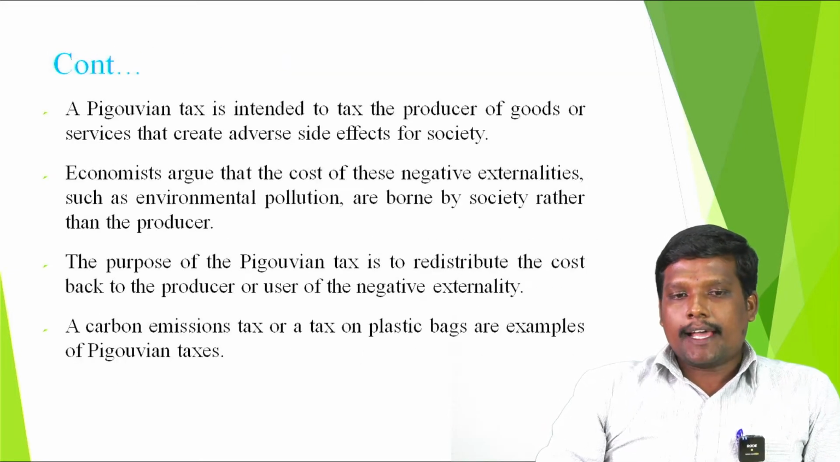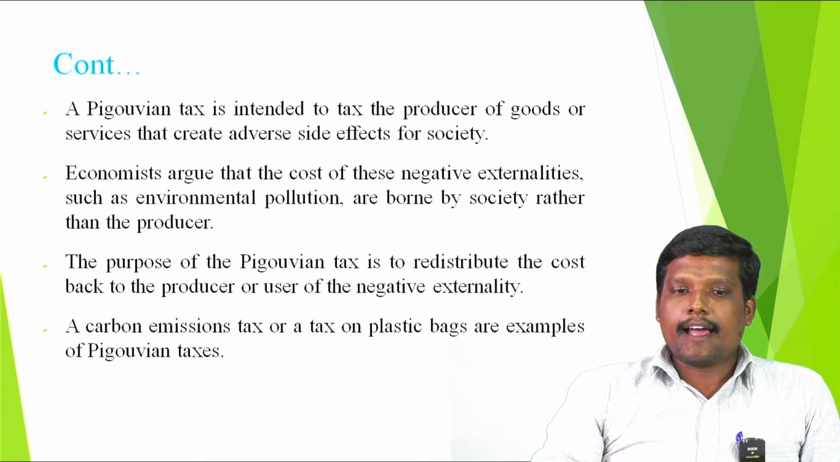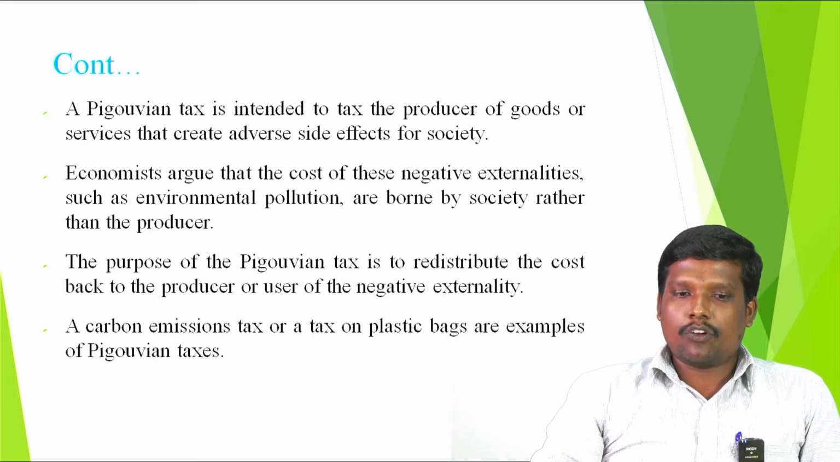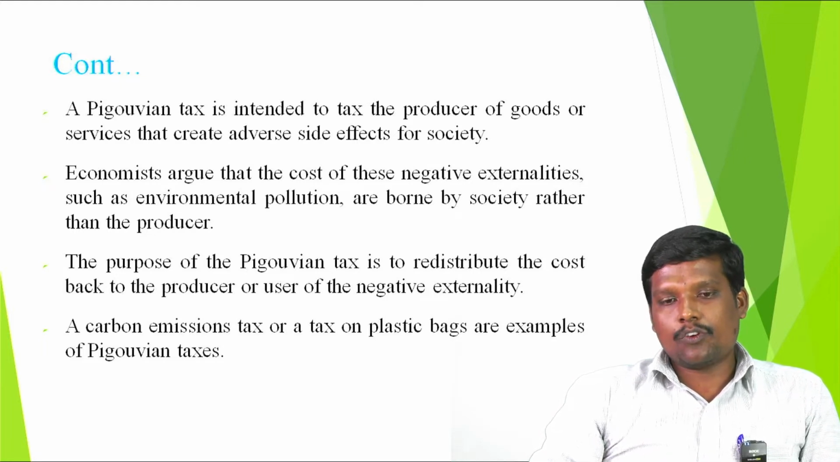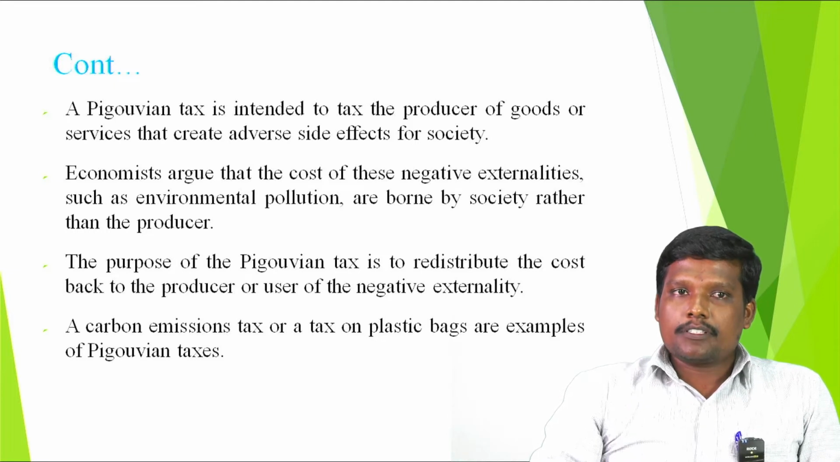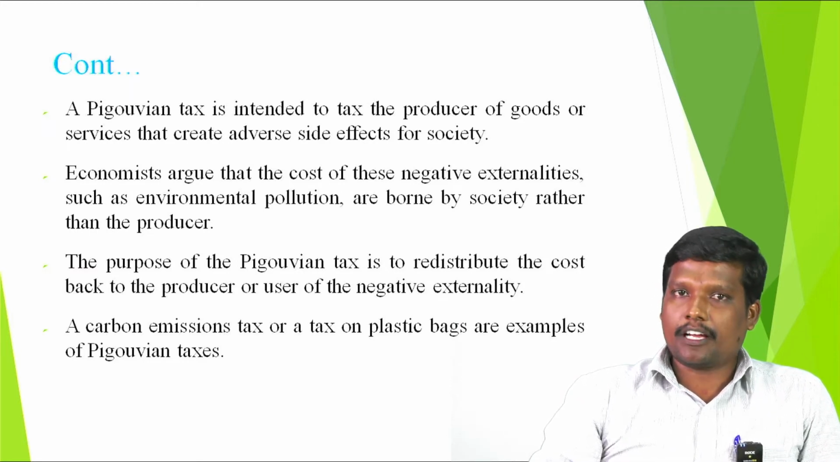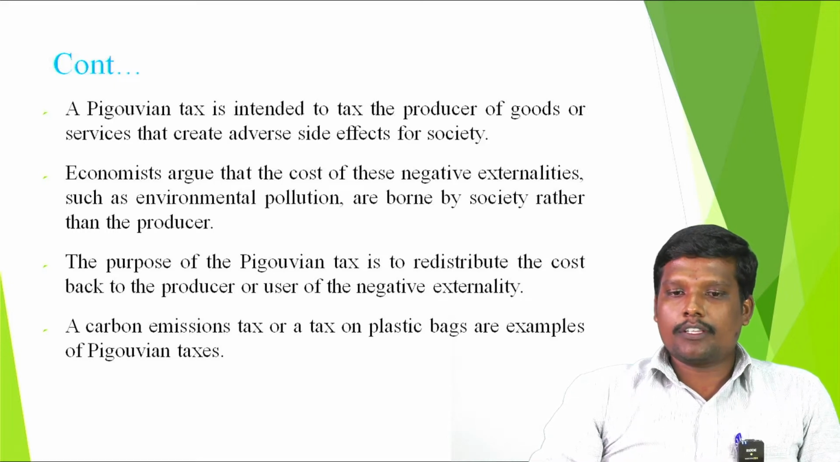A Pigouvian tax is intended to tax the producer of goods or services that create adverse side effects on society. Economists argue that the cost of these negative externalities, such as environmental pollution, is borne by society rather than the producer. Here I want to explain what an externality is. That means a person is affected, but the affected person does not have any direct relationship with the production process or consumption. So, a third party is affected by the activities done by the industries or other activities. That is called externalities.